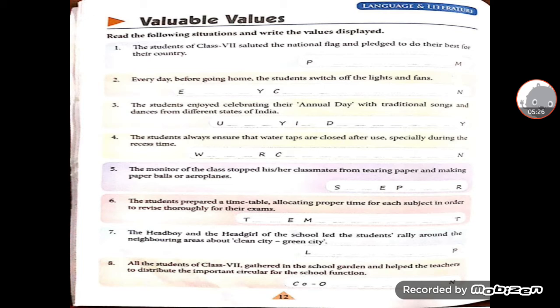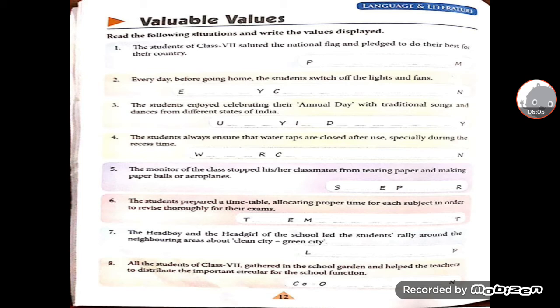Fourth, the student always ensure that water taps are closed after use, especially during the recess time. What it shows? It shows the value of water conservation. Fifth, the monitor of class stopped his/her classmates from tearing paper and making paper balls or aeroplanes. It shows save paper. The student prepared a timetable allocating proper time for each subject in order to revise thoroughly for their exams. It shows time management.